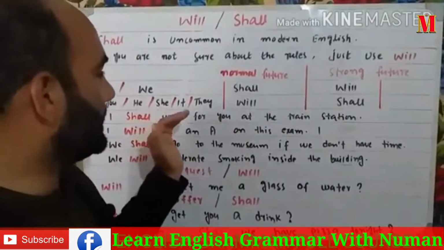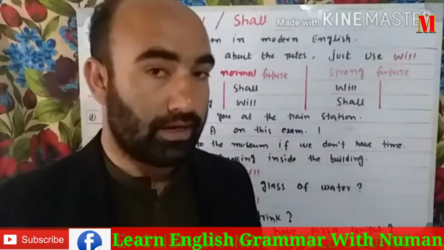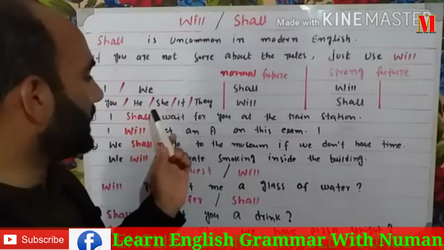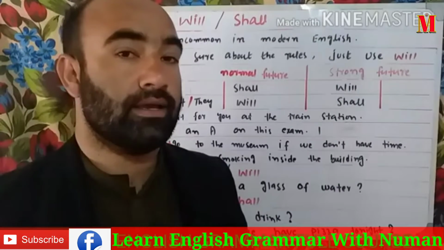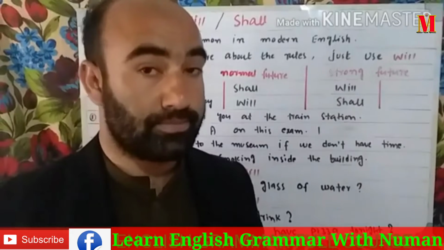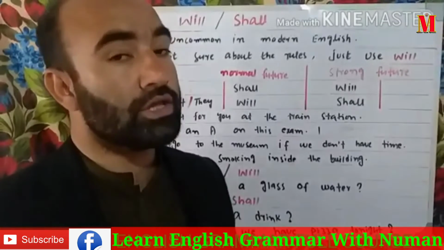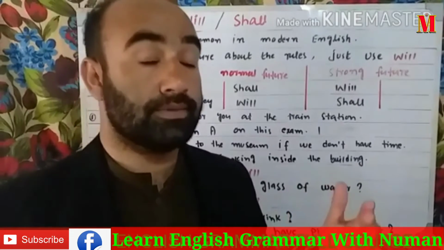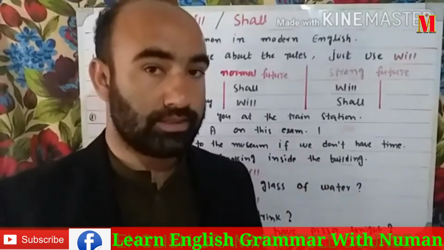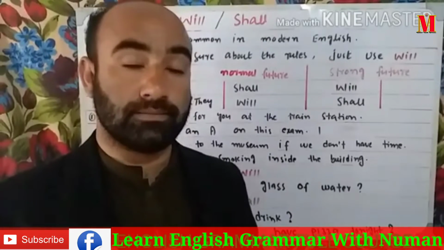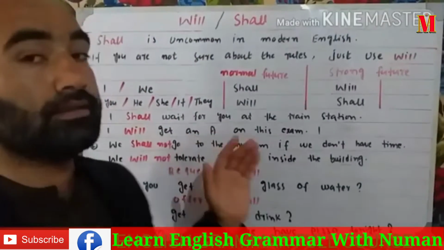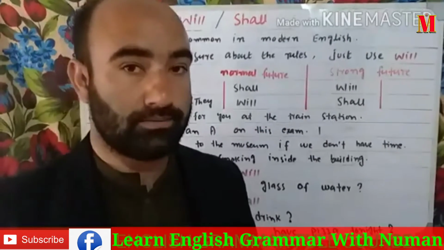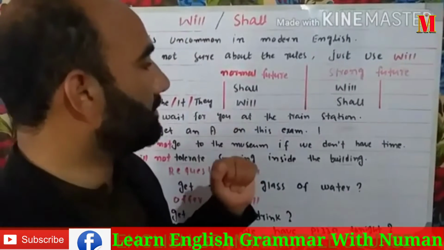And with the second and third person pronouns, you, he, she, it, and they, you is a second person pronoun, and he, she, it, and they are the third person pronouns. With the second and third person pronouns, we use will instead of shall. You have to keep these words in your mind.